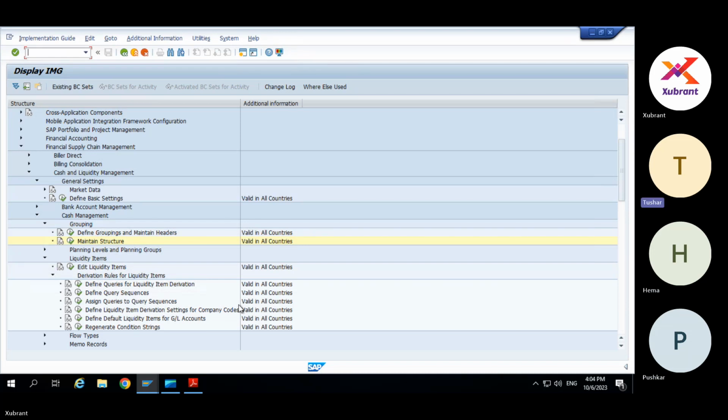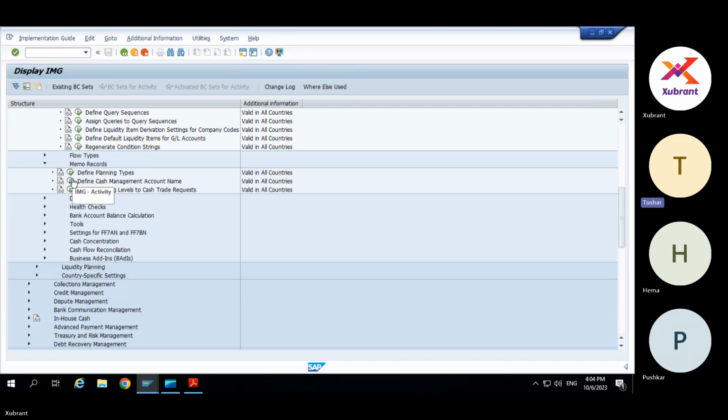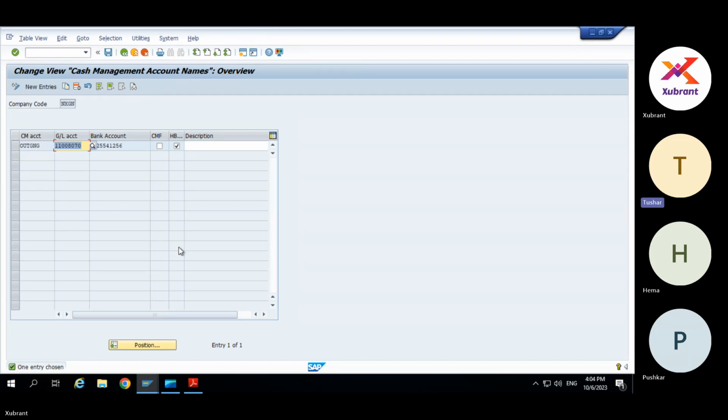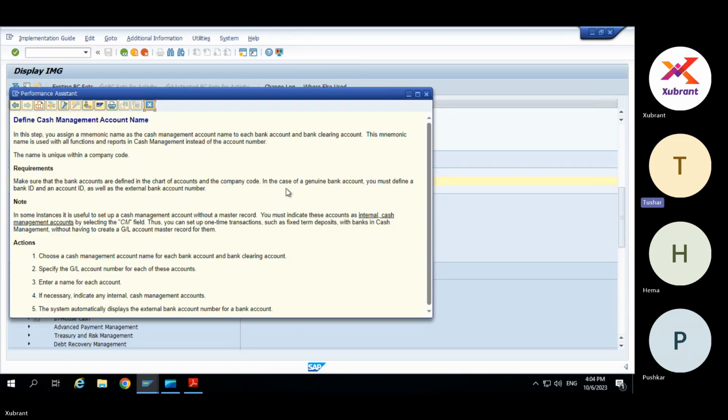Okay, can you scroll down to memo records, Amit, a little bit under flow types. And can you go to define cash management account name? Here I can see CM account outgoing, the GL account assignment is there, the bank account number is there. I checked in organization, the bank account ID, bank account and GL account are assigned. So what is the relevance of this node? Because memo records we post manually.